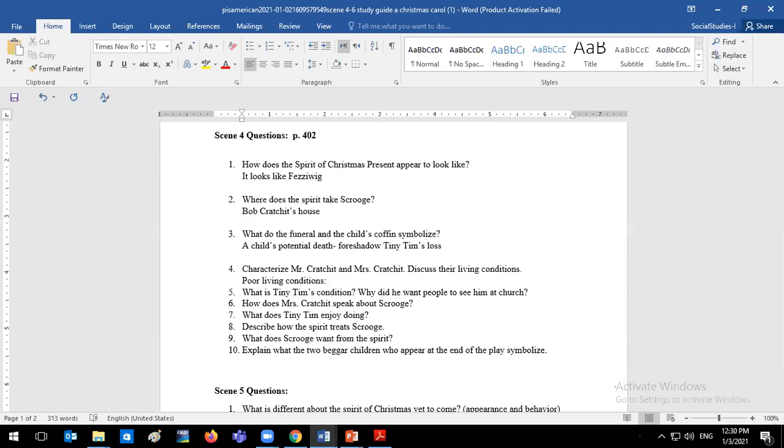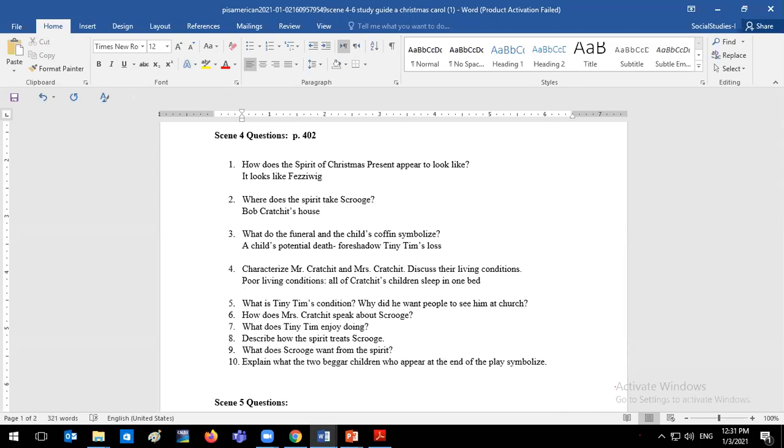So we can see all of Cratchit's children sleep in one bed, and we can tell that they're living in poor conditions. Also Mr. Cratchit can't afford to have his wages deducted from him. So this is another thing that could make us understand that they're living in poor living conditions. How would you describe Mrs. Cratchit? What is an adjective that we could use to describe her? What kind of person is she?